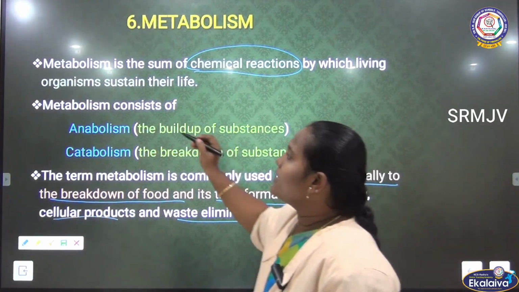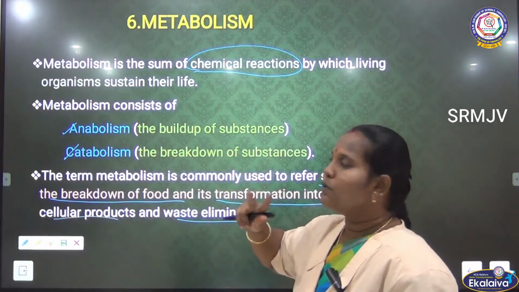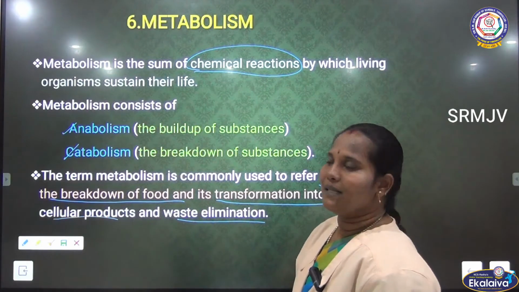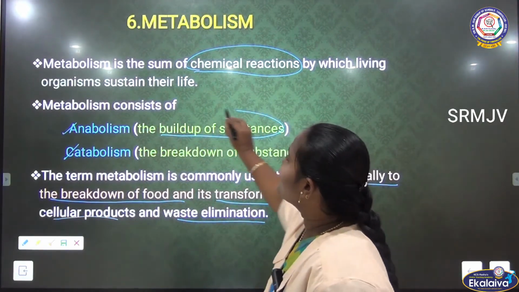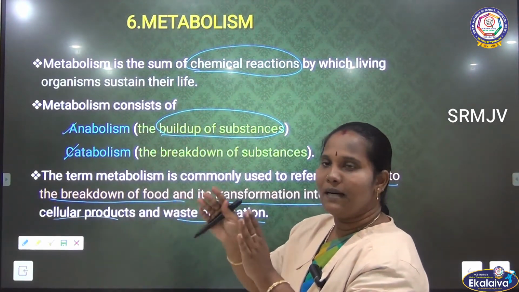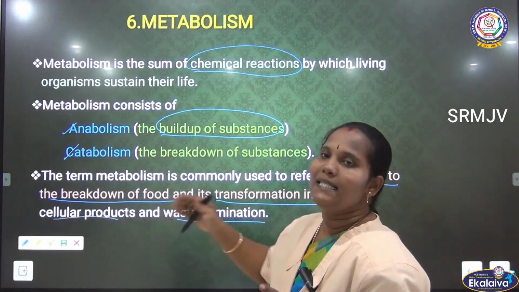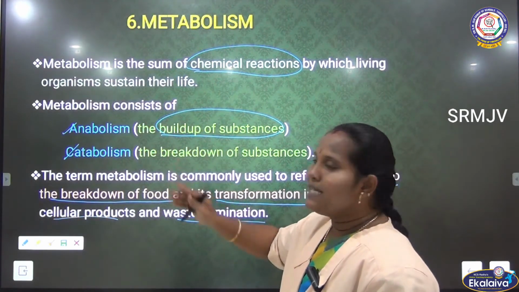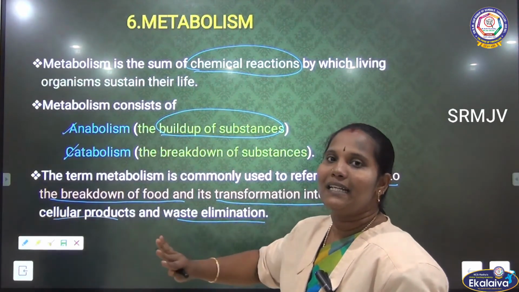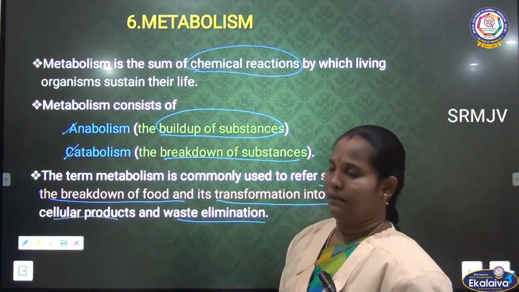This metabolism we can divide into two: anabolism and catabolism. During metabolism, two things happen. What is anabolism? Anabolism means the build-up of substances. If you are constructing your house, it is the building of substances, anabolism. Suppose we are destroying the built house, that is catabolism. Clear? Anabolism means the making process, the creative thing. Catabolism means the destructive. When we are destructing things, that is catabolism. So the breakdown of substances is called catabolism.